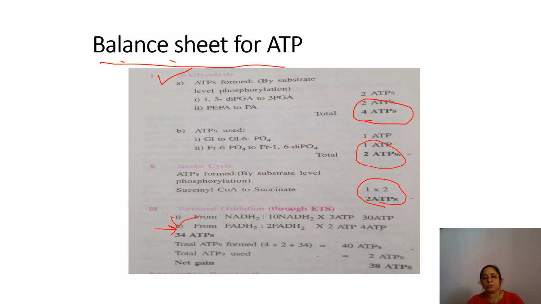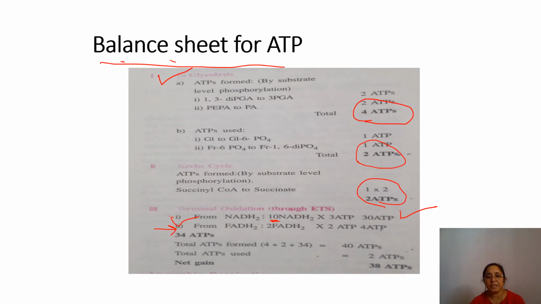How 10 NADH2? That is 2 NADH2 from glycolysis, 2 NADH2 from acetylation and 6 NADH2 from the Krebs cycle. So total 10 NADH2. And I already said that 1 NADH2 is equal to 3 ATP. So here we multiply with 3, that is 30 ATP. We have converted NADH2 into ATP.